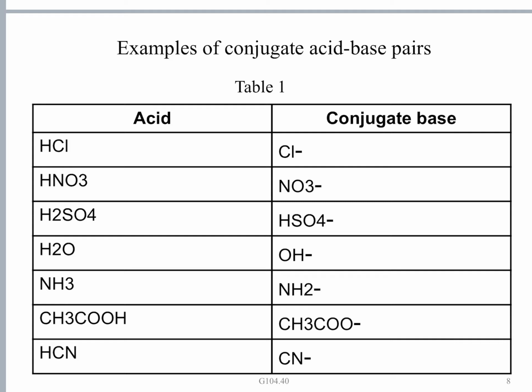Likewise, HNO3 is a strong acid. The nitrate ion, NO3 minus, is the conjugate base of HNO3, and it is a weak base. H2SO4 is a strong acid, and HSO4 minus is the conjugate base of H2SO4. Since it is a conjugate base of a strong acid, it is a weak base.